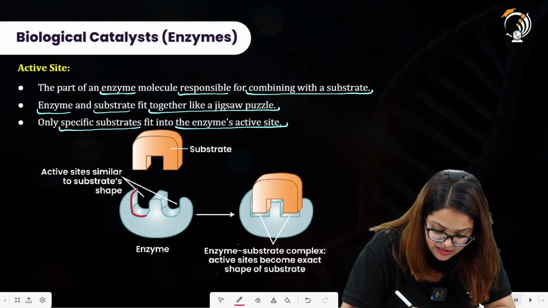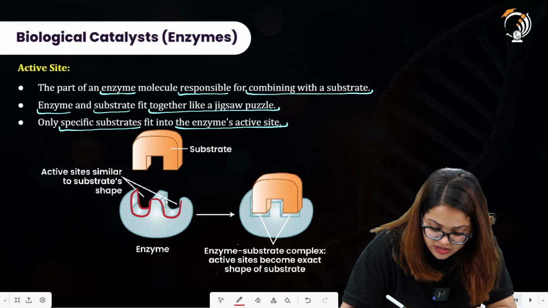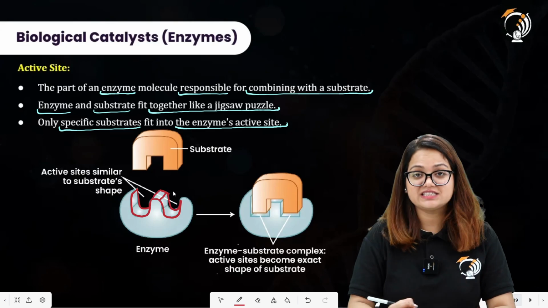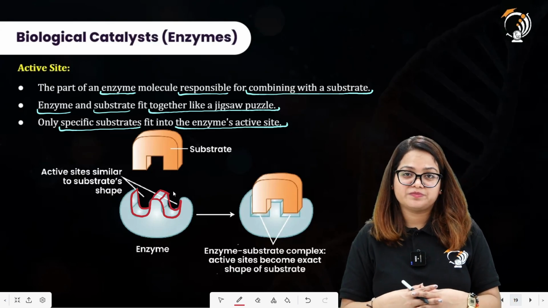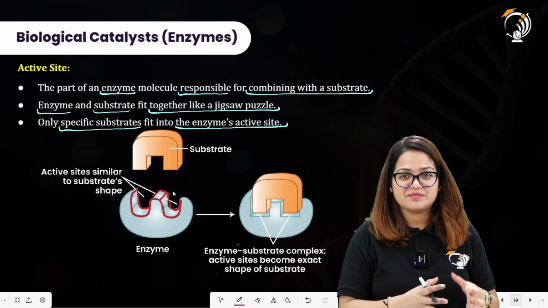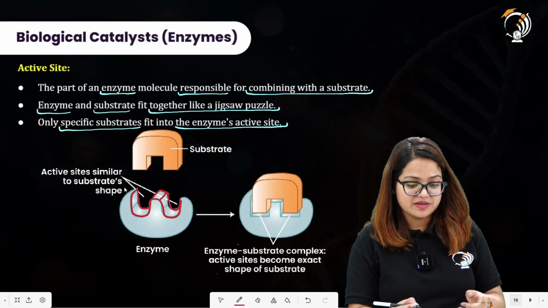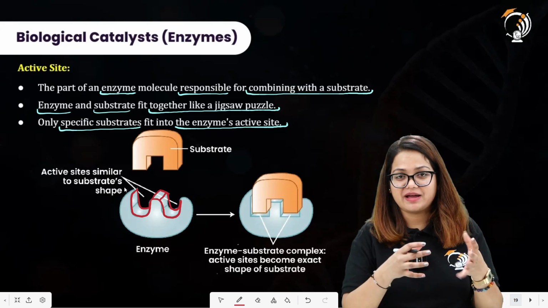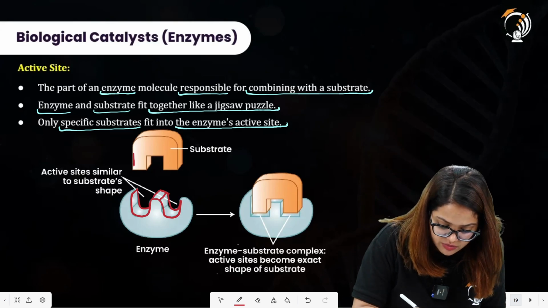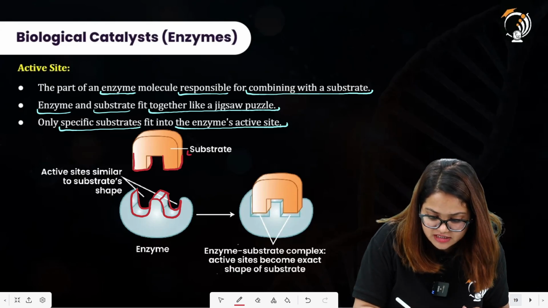This is the active site, all right, in which the substrate having complementary shape to these active site will bind to this active site on the enzyme and get fit into each other, to be converted into the product by the action of enzyme. Here you have active site similar to substrate shape and having complementary shape. So enzyme active site and the substrate have complementary shapes to each other. So this is the shape over here. This will get fit into the active site of the enzyme. All right, this is the substrate.